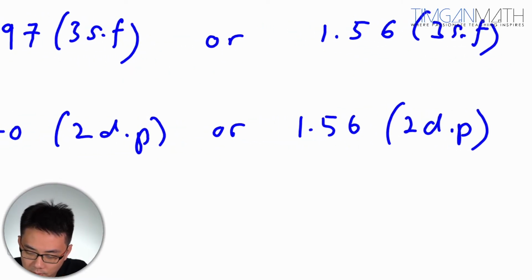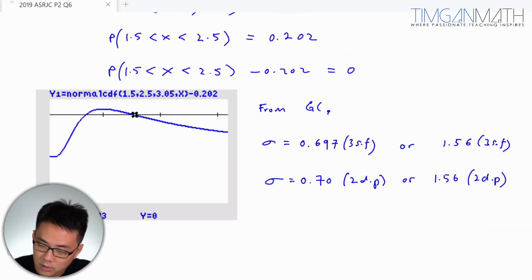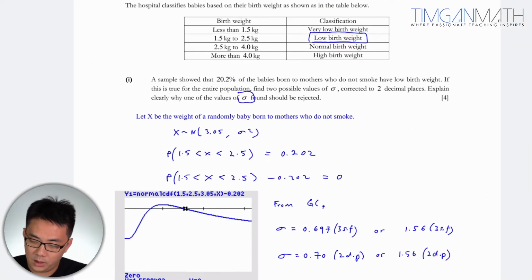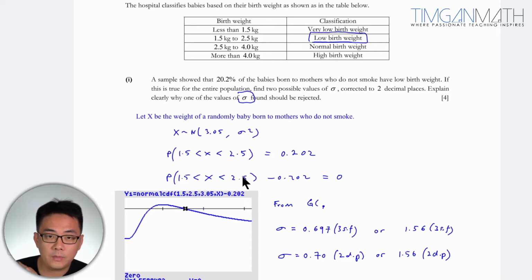Okay, now that's great. Once done, let's look at the subsequent one, which is to explain clearly why one of the values found should be rejected. Anyway, you try to understand this.